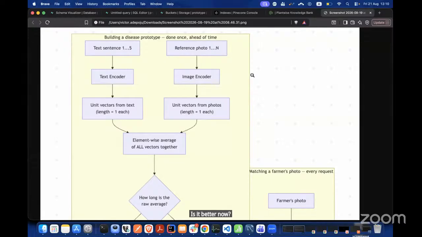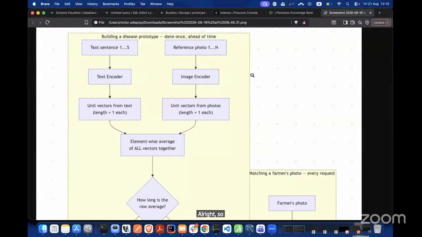All right. So for the core foundation of how the model works, I'll try and give an overview. We are using the CLIP model, an acronym for Contrastive Language-Image Pre-training. What it does is match images with written descriptions, and it also matches text descriptions.